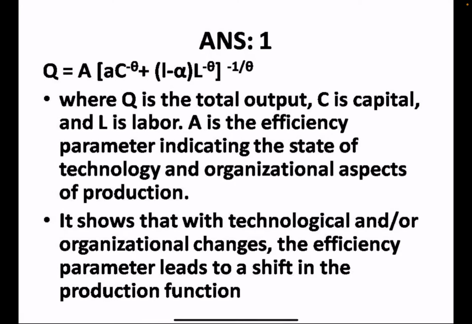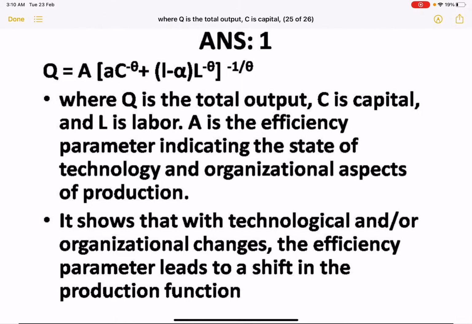So I hope you have understood this whole concept, which is all related to production and the production equilibrium, as well as the previous year questions that we have discussed. I hope everything is understood. Thanks for watching. Bye bye.